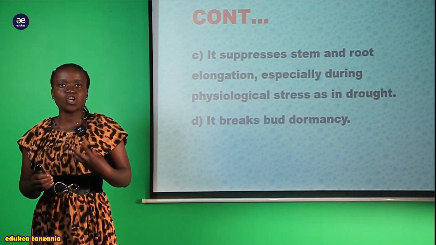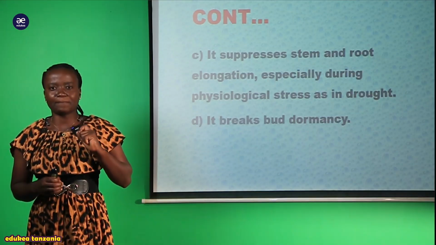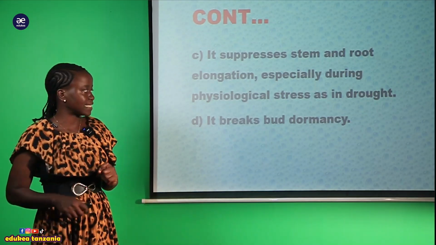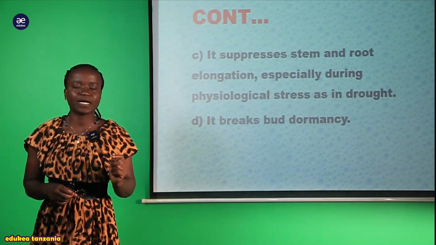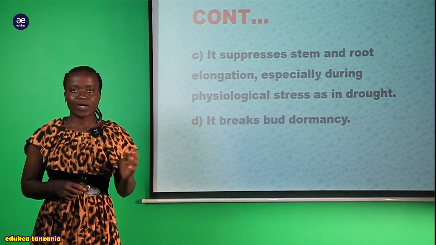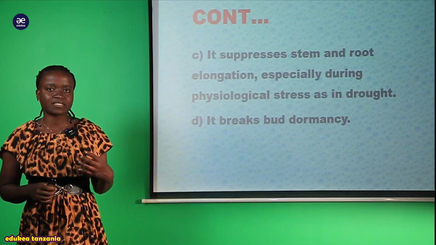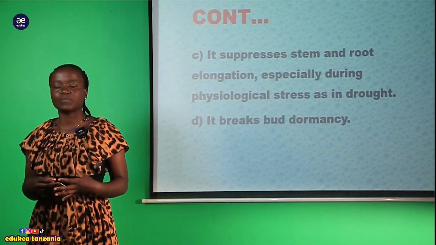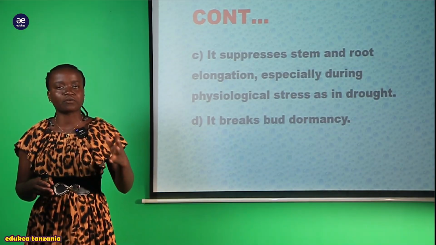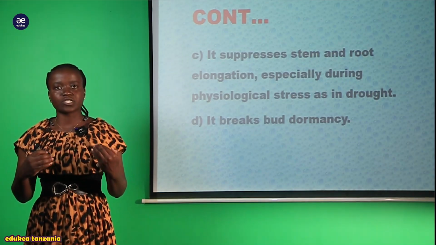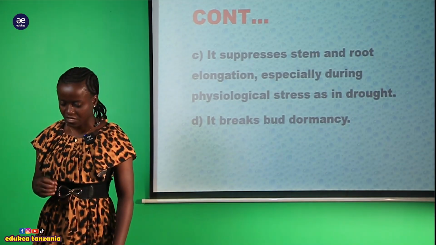Here meaning the growth of little parts which are found within a plant. I hope you know what the buds are, because we have already covered it in the previous session. So the presence of this ethene breaks the bud dormancy. So meaning that if it breaks, thereafter there is elongation or the growth of different branches that can occur within a plant. So that is due to the presence of this ethene.